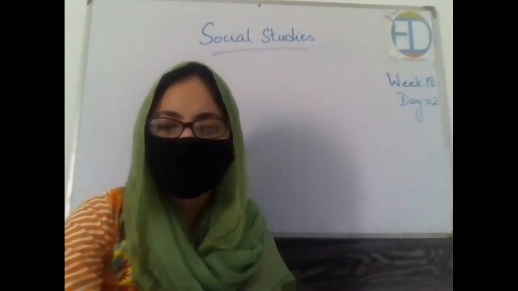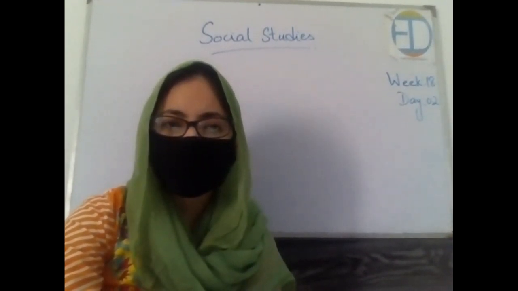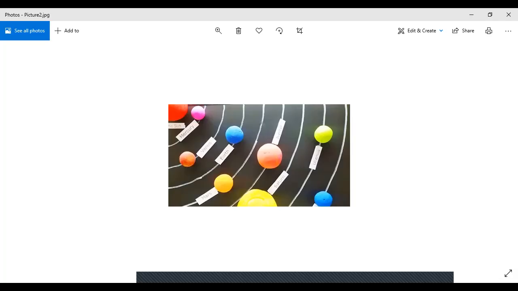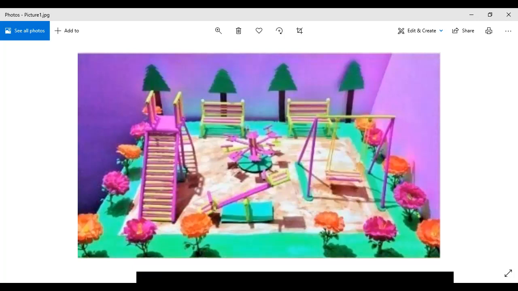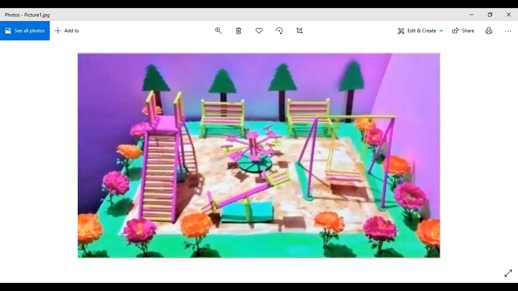So over here we have another model that I'm going to show you. Can you tell me what this is? Can you identify this place? It looks like a park or a playground, a play area for kids, right? How did you identify this? With the benches, with this slide, with the seesaw, with these flowers, the greenery, all of these things, right? It looks like a park.